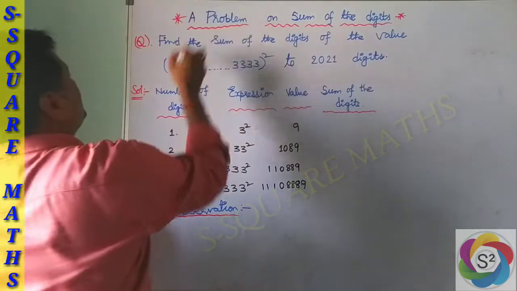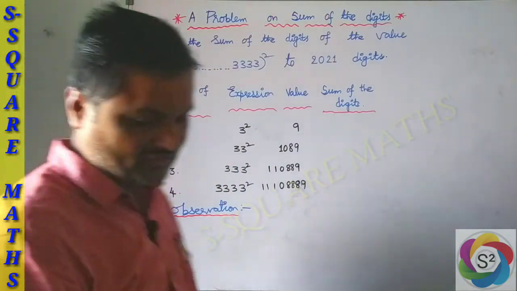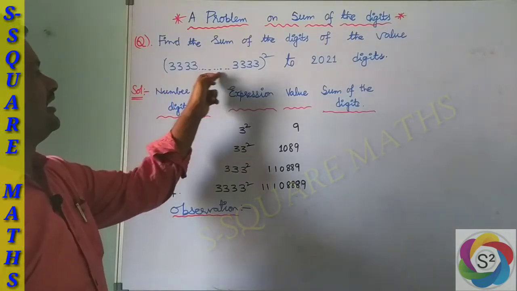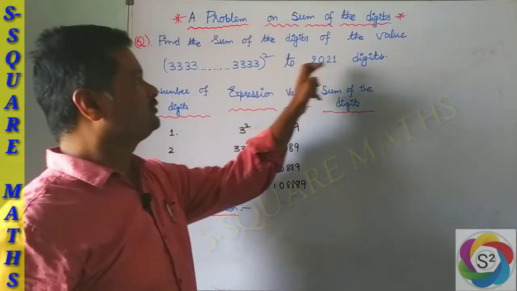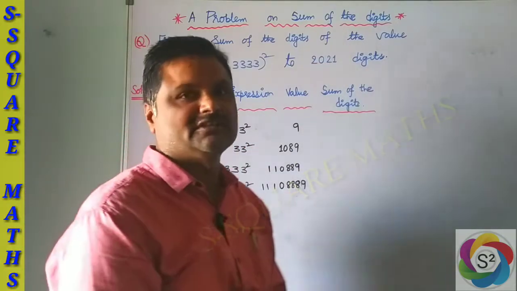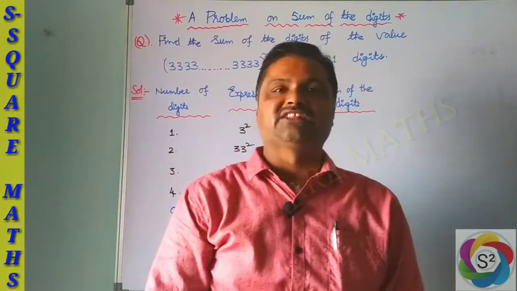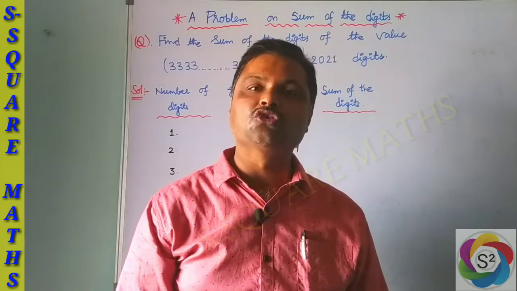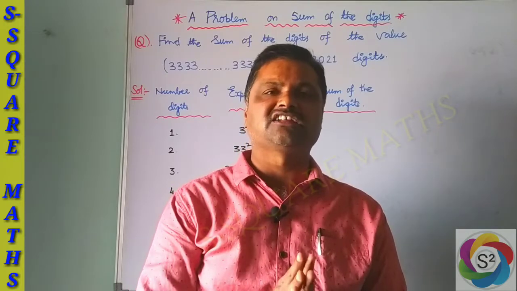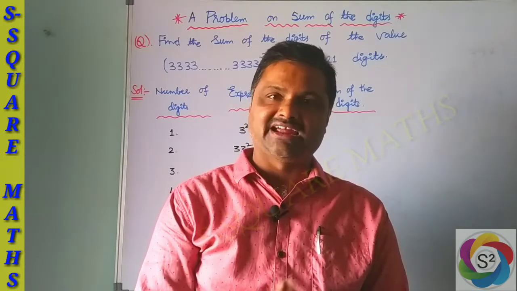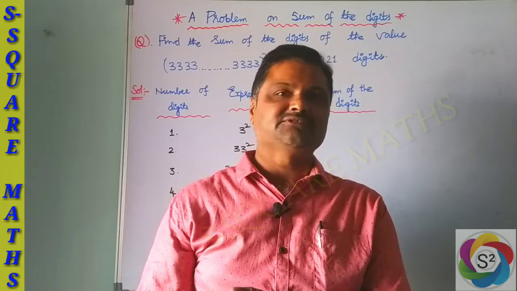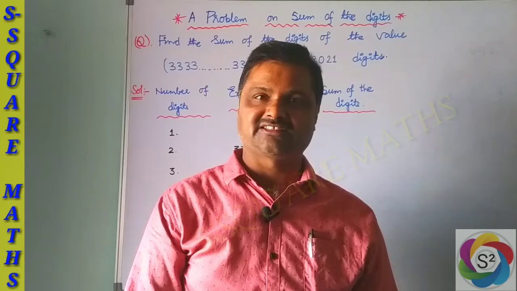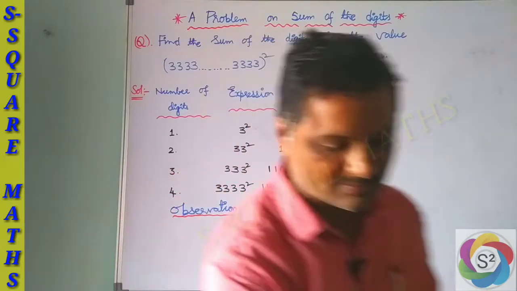Here, find the sum of the digits of the value of this expression: 3333 and so on, 3333, the whole square, to 2021 digits. Don't be scared by seeing the question. It's very easy. Let us start our solution now. This type of problem is very important for Olympiads and IIT JEE Foundation, BITSAT, MSET and even at school level for various examinations. Okay, let us start now.